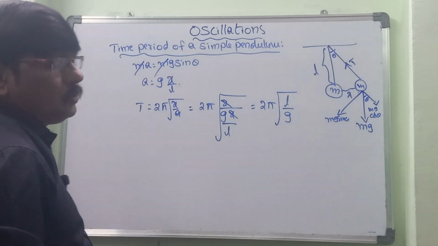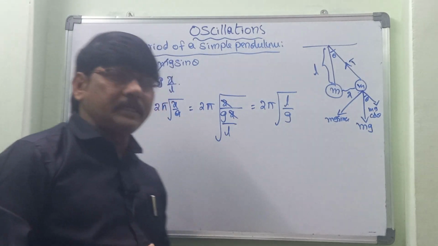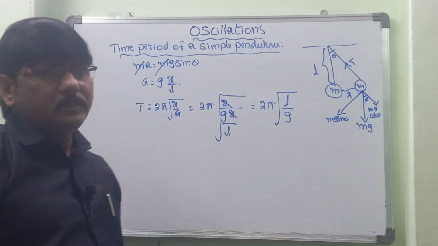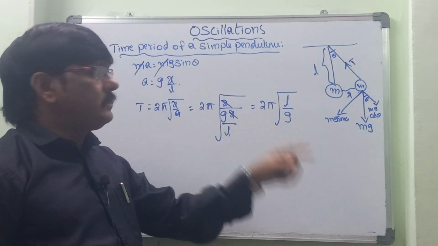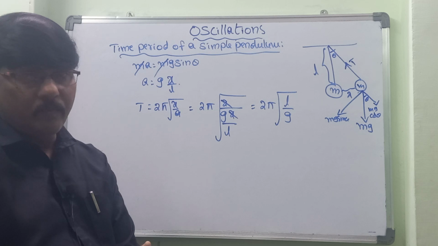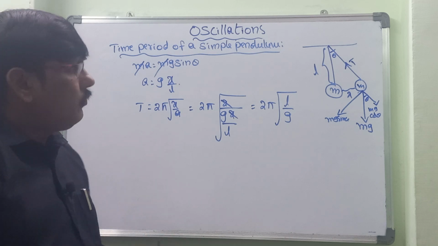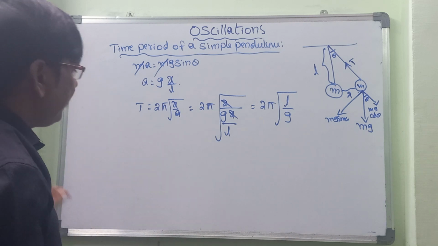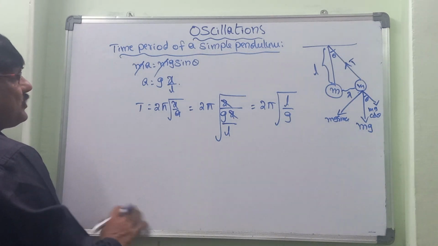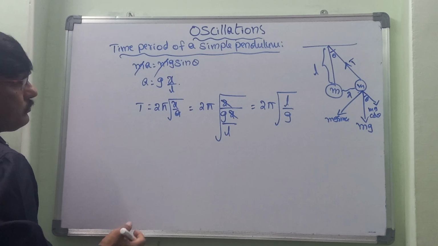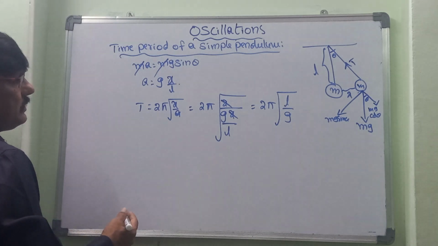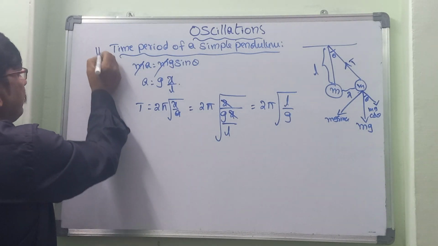T is equal to 2 pi root L by g, where L is the length of the string and g is the acceleration due to gravity. Now let's take some special cases of a simple pendulum. What are those special cases we can consider? The first one is a simple pendulum when it is revolving.